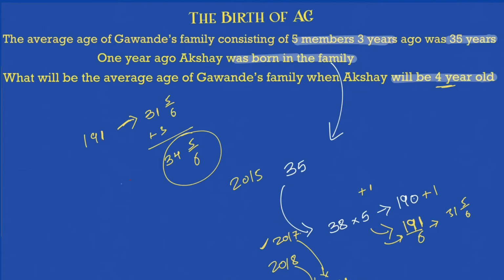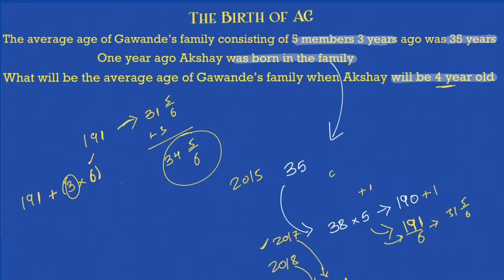Okay, and there is one more way to solve this as well, not required but just for your visualization. 191 is the sum of the age. Now what will happen in the next 3 years? Each of the 6 members will add 3, because I am telling you about 3 years.